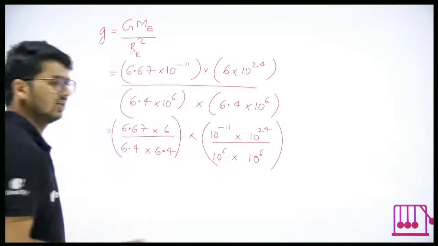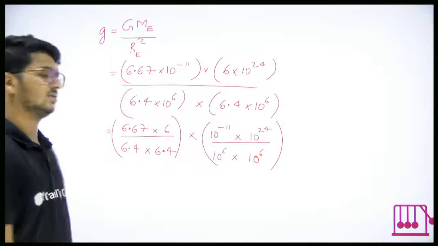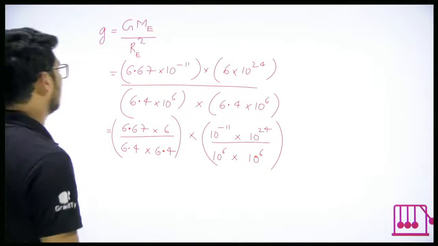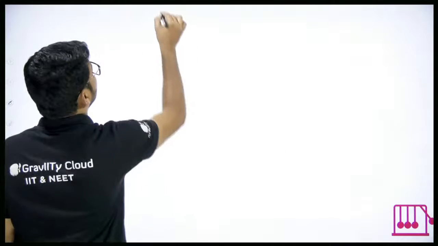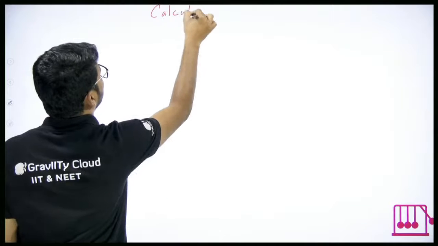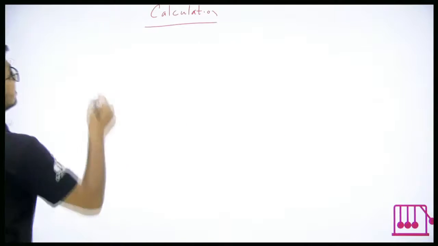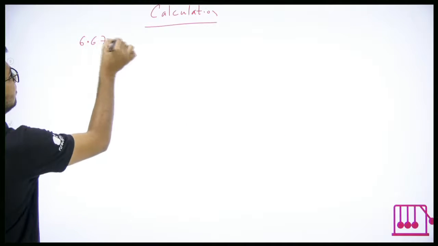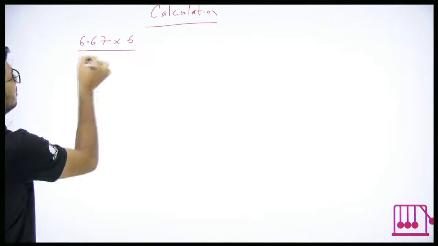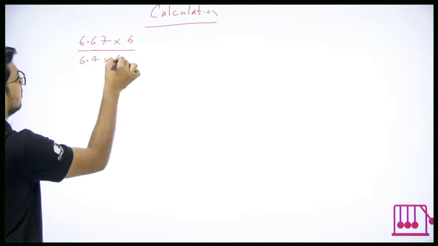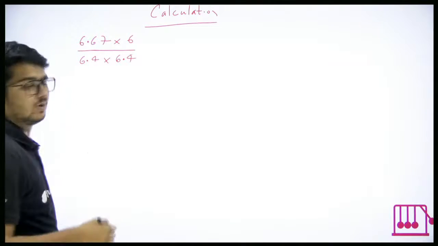Just do this calculation and we should get the answer. Let's do the calculation. It's simple maths, by the way. 6.67 into 6 upon 6.4 into 6.4. This is what we have to do.